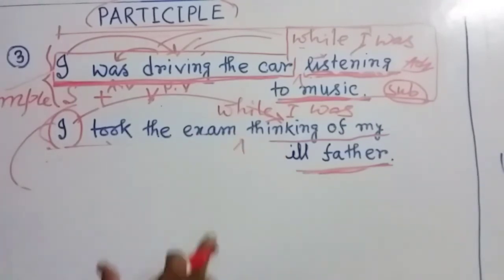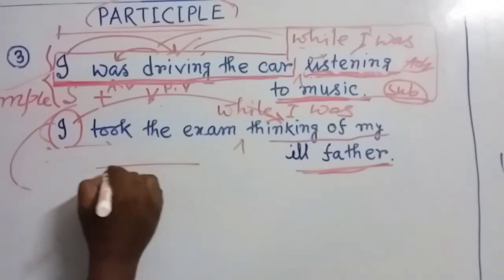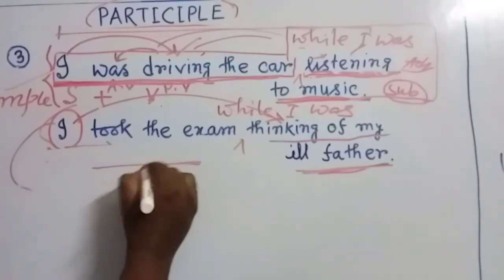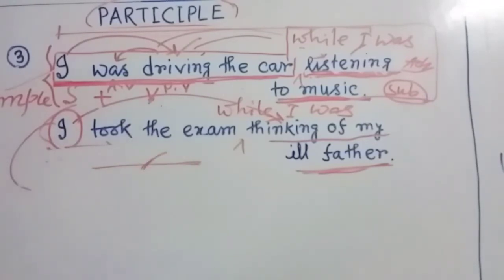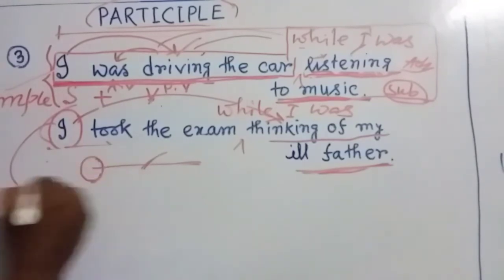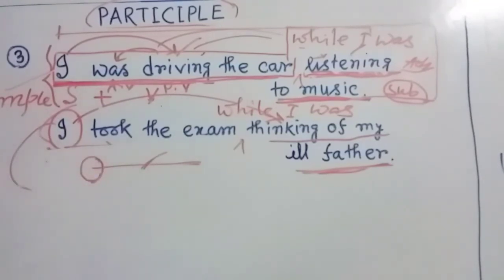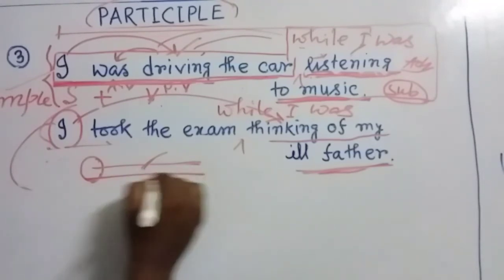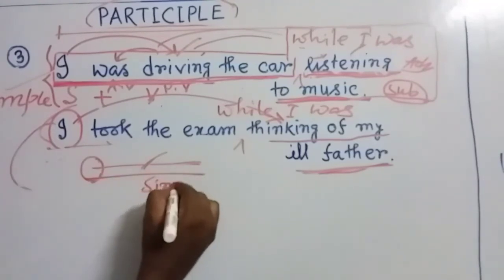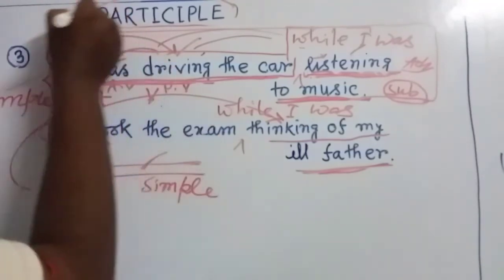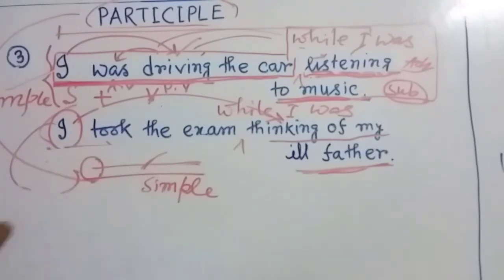So my dear friends, for showing two activities going on at the same time, done by one person, and if we want to make it a simple sentence, at that time we use present participle. My dear friends, I think this part is clear to you. Let's think about another situation where to use present participle.